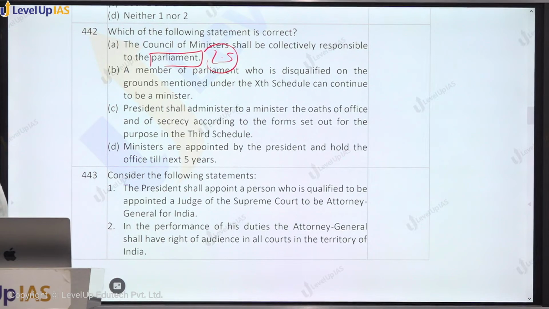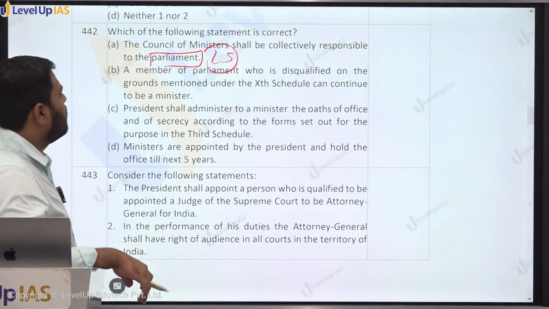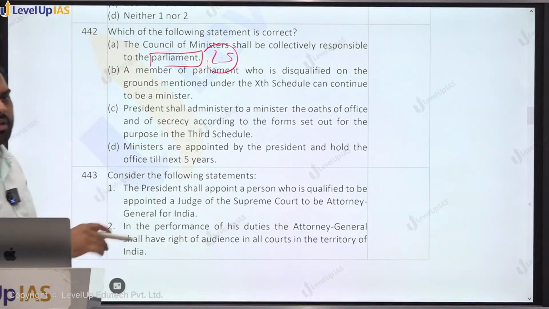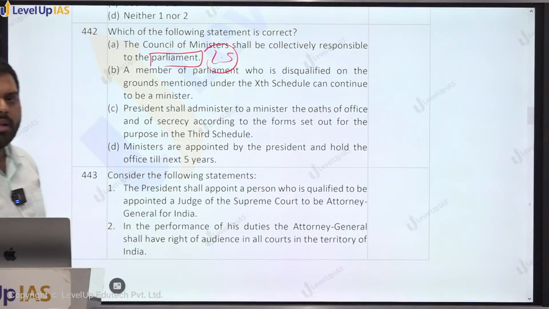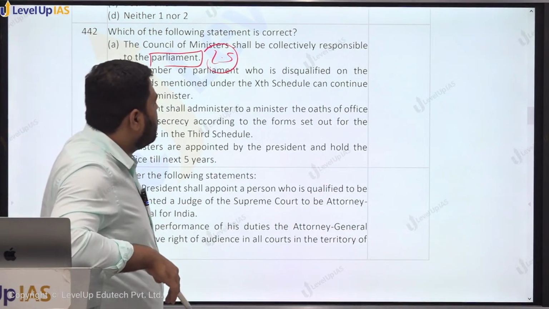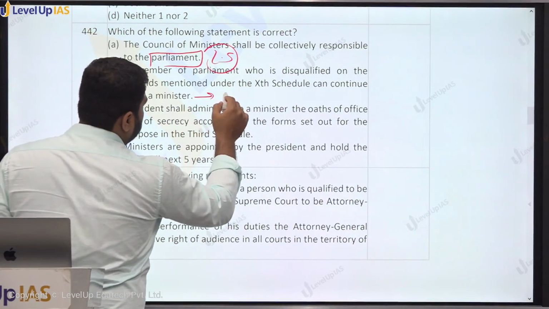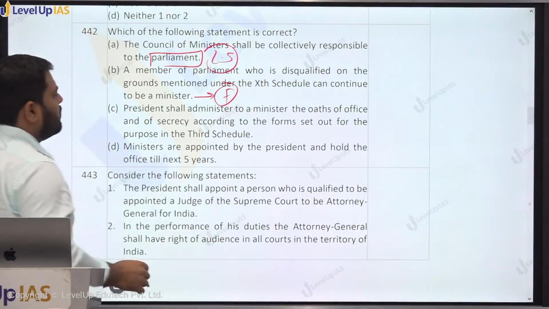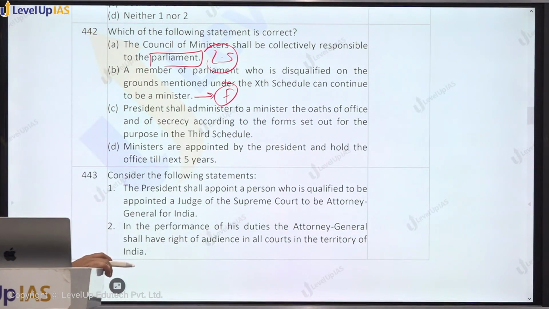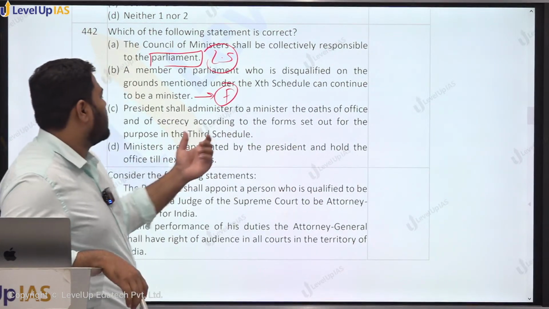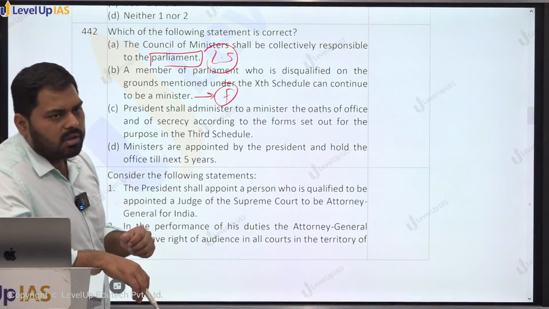A member of Parliament who is disqualified on the grounds mentioned under the 10th Schedule can continue to be a minister. This is also false. Once a member has been disqualified on the ground of anti-defection under the 10th Schedule, he cannot continue, and is also disqualified from being a minister. President shall administer to a minister the oath of office and secrecy according to the form set out under the 3rd Schedule of the Constitution.